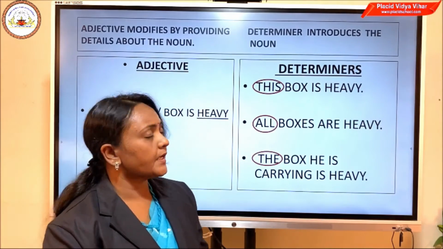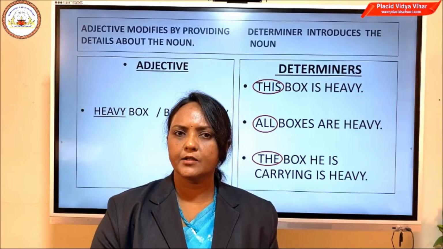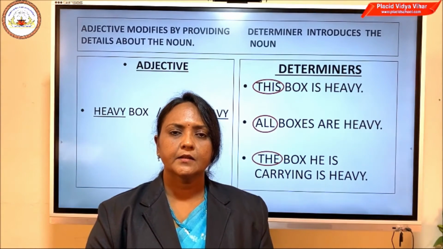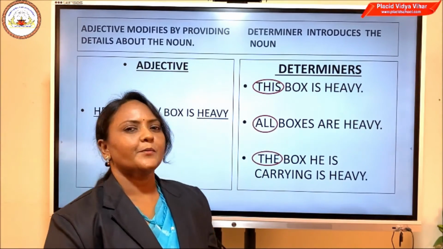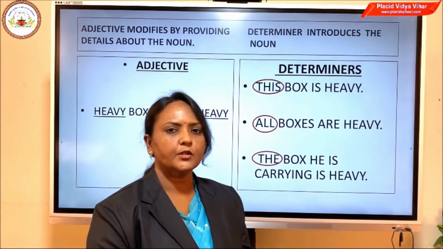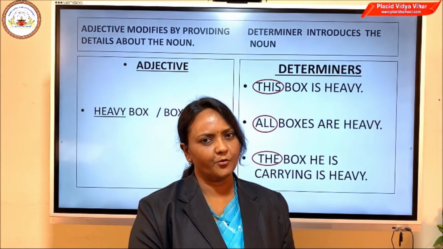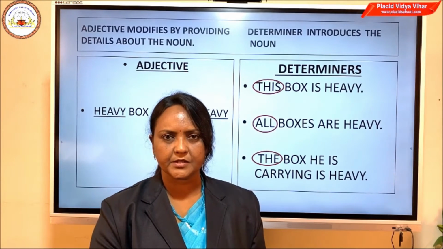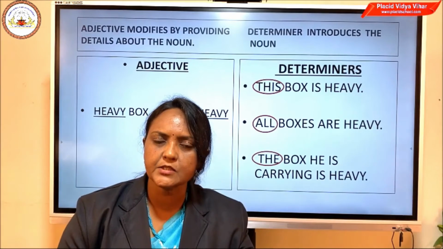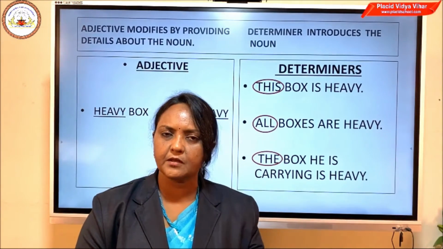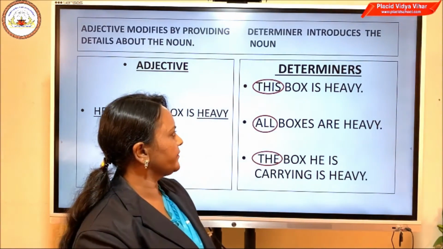Determiners are words that introduce the noun. We learned that it determines or limits the noun. In other way, you can also say it introduces the noun. For example, see this sentence. This box is heavy. Do you think the word this, does it give an extra information about the box? No. It does not give any extra information. Instead, you are introducing that particular box. You are limiting it to that particular box. We are talking about that particular box. It does not give any extra information about the box.